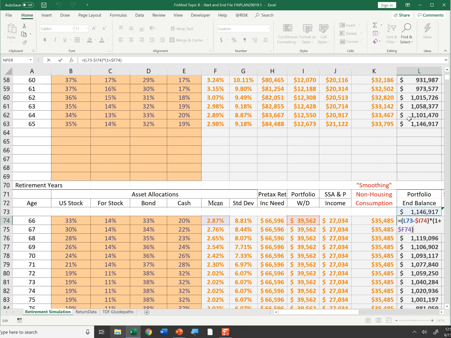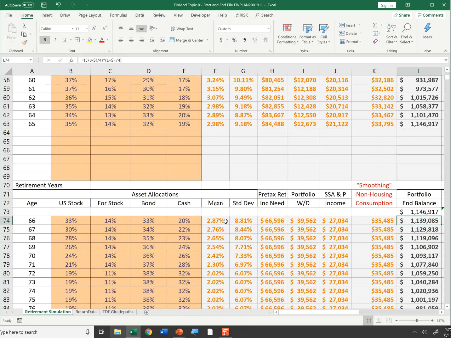Therefore, my retirement portfolio started at $1.1 million. I'm going to subtract $39,000 and put it in my account to live for that year, and then that portfolio is going to grow at 2.87% for the year, and then I copy the formula down.